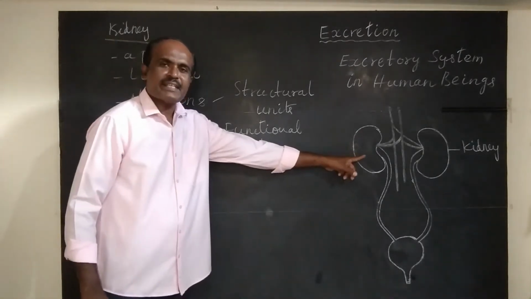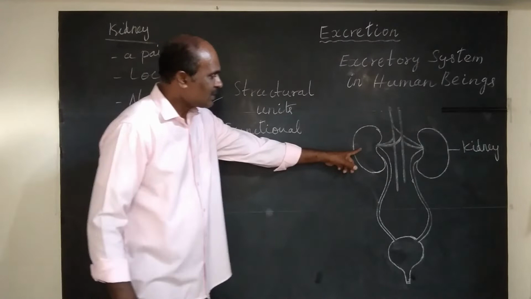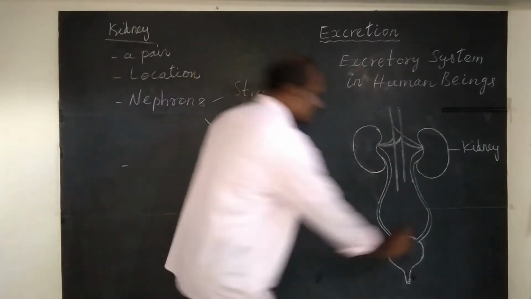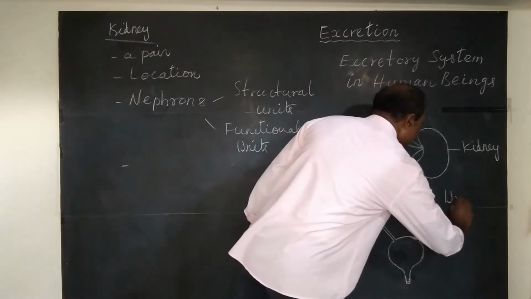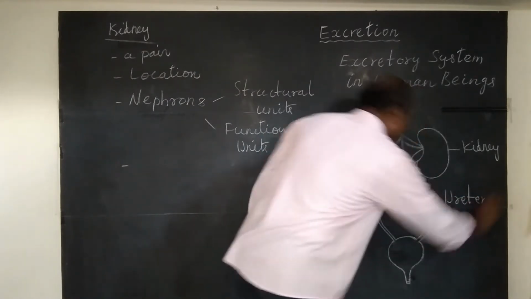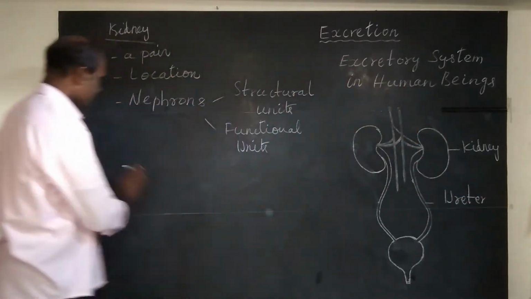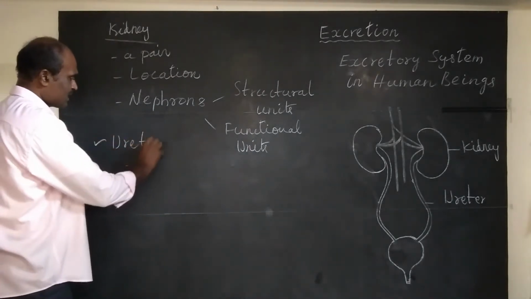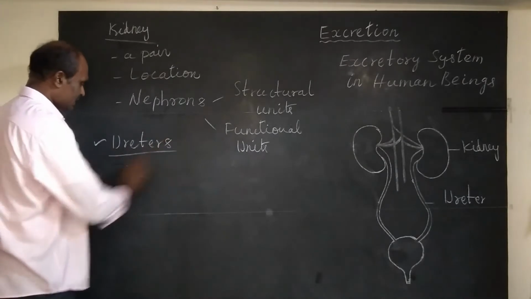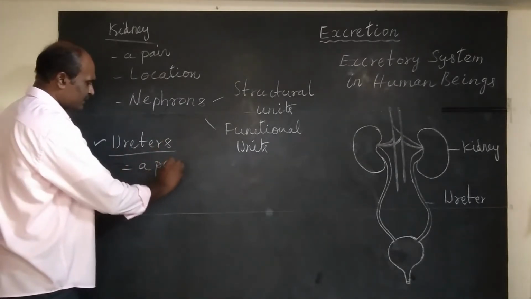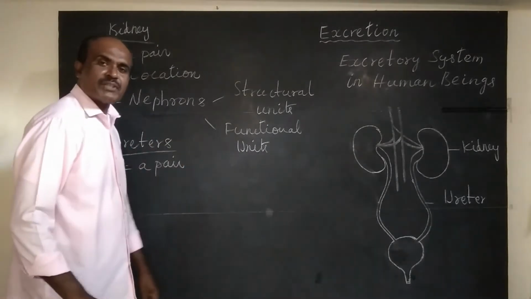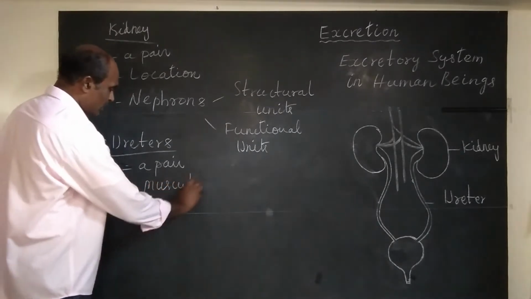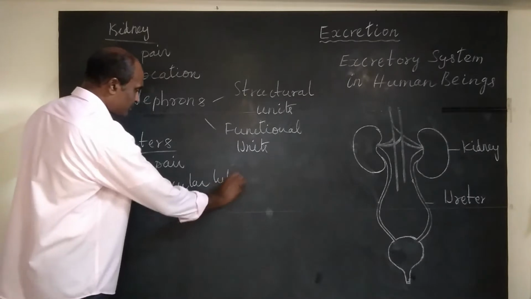Then that urine that is formed in kidneys passes through ureter. So this tube is ureter. What is ureter? Ureters. There are a pair of ureters. Muscular tubes. Ureters are muscular tubes.